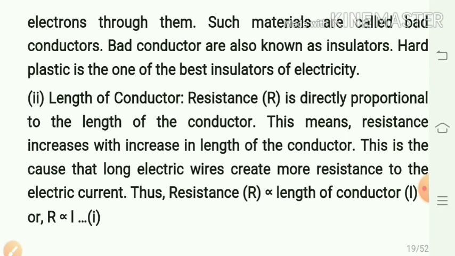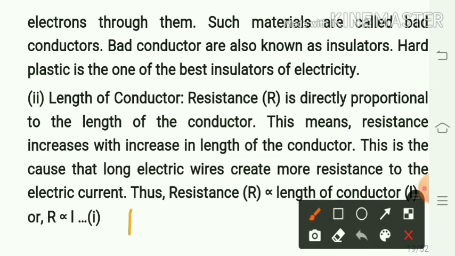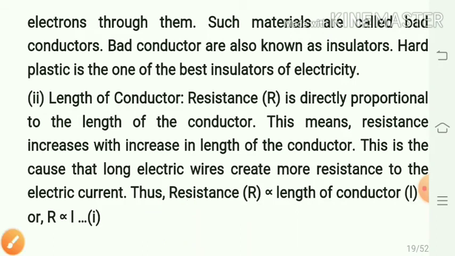Now the second factor: how does the length of the conductor affect the resistance? The resistance R is directly proportional to the length of the conductor. This means resistance increases with increase in length and it decreases with decrease in length of the conductor. This is why long electric wires create more resistance to the electric current. It means that resistance R is directly proportional to the length of the metallic wire or length of the conductor.